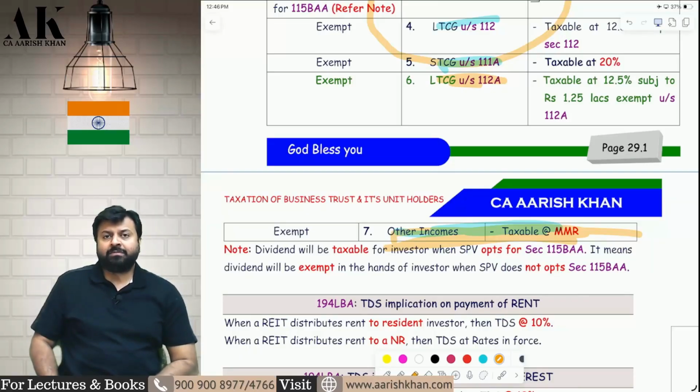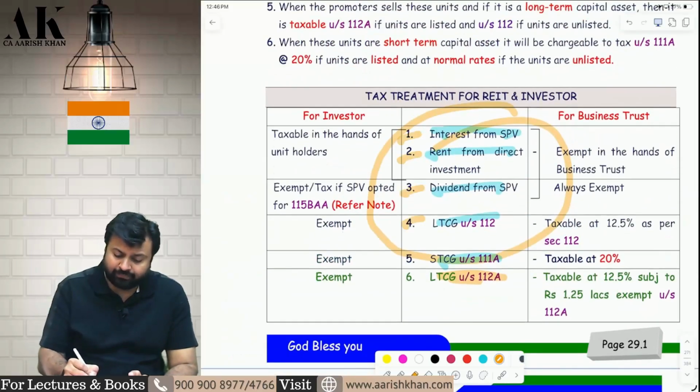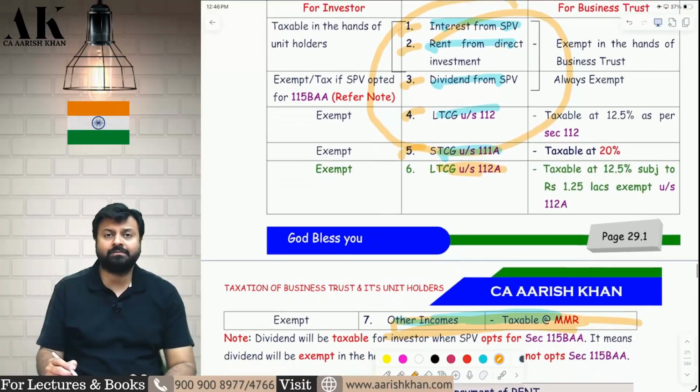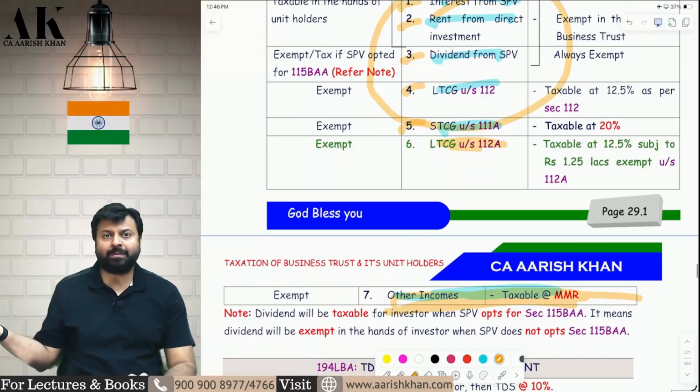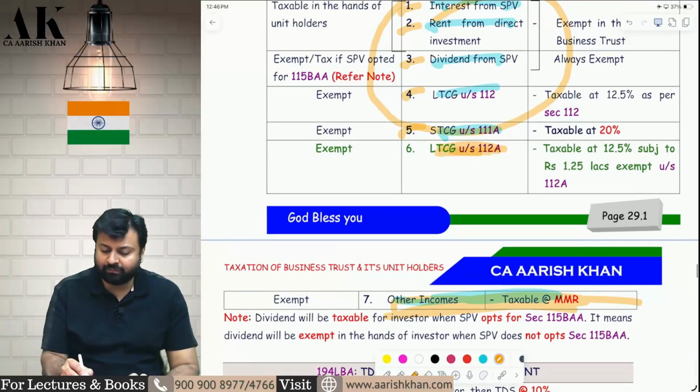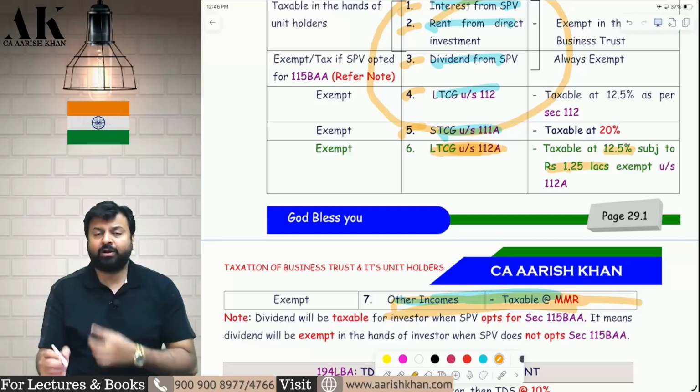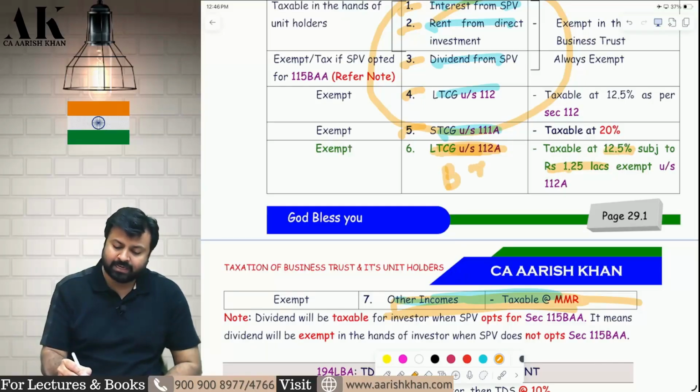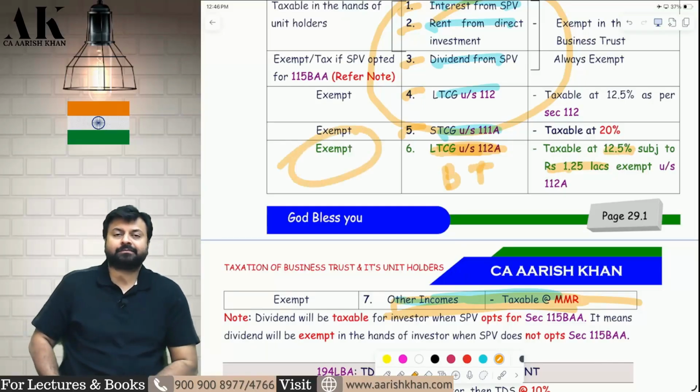Now that was a very, very big setback for the assessee. That was a very, very big problem for the assessee. Because in point number 1, 2, 3, 4, 5, 112A capital gains were not covered. So if it is not covered, it has to go to MMR. So now Finance Act 2025 has clarified that no, 112A capital gains will be subject to the normal rate of 12.5% subject to 1.25 lakhs in the hands of business trust, and the investor is exempt in that case.